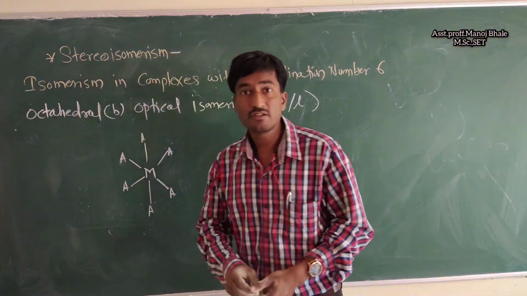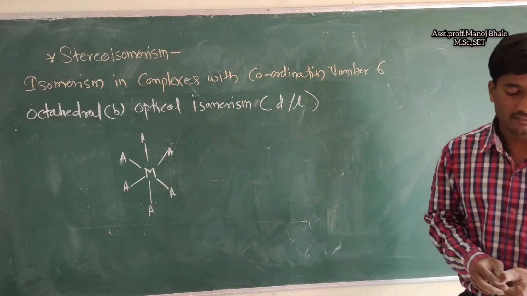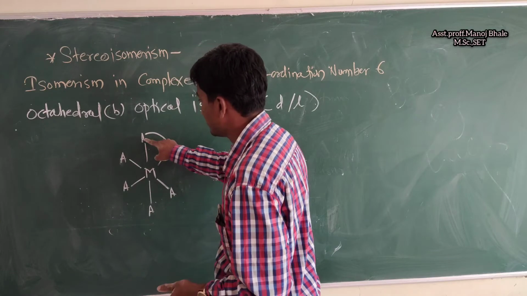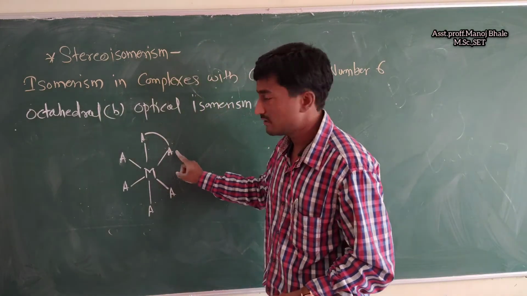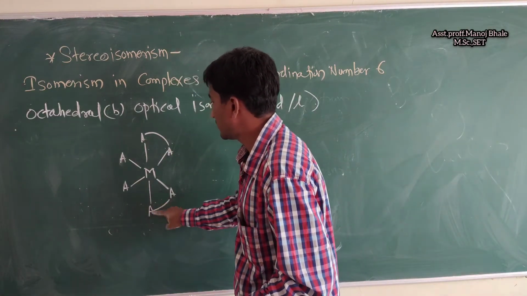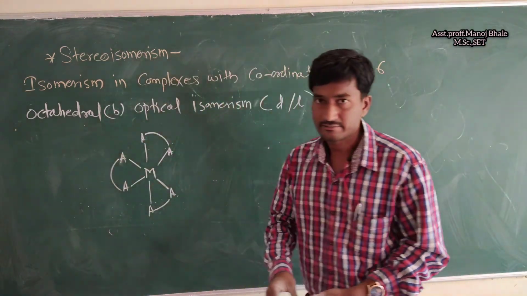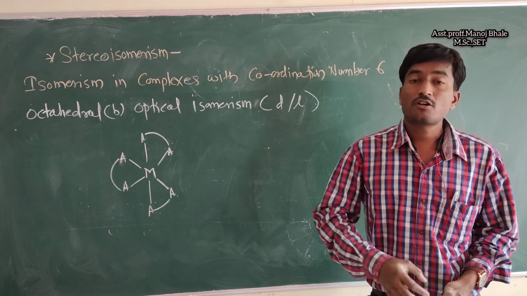Bidentate ligand means one ligand but 2 donor sites. This is also one ligand with 2 donor sites, and this is another ligand having 2 donor sites. So this is optically active.